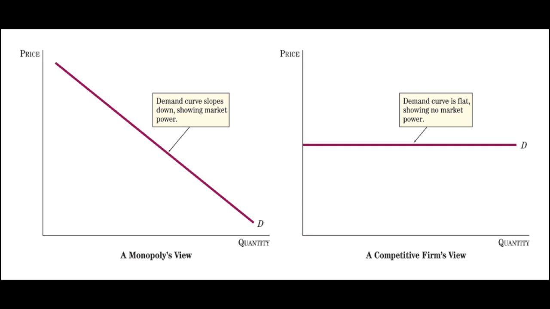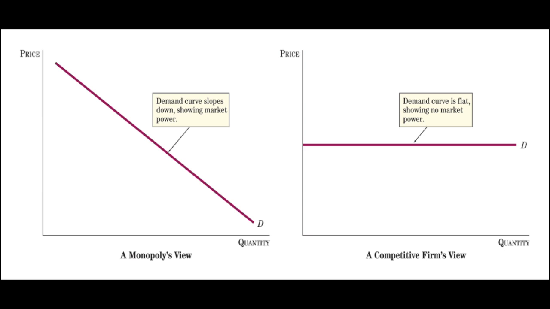This graph illustrates the contrasting market power of a monopoly and a competitive firm. The demand curve faced by a monopoly is downward sloping, showing that a change in quantity will change prices. This is illustrated by the graph on the left. Note that the demand curve of a monopoly is the same as the market demand curve. The demand curve faced by a competitive firm is horizontal, implying that a change in quantity will have no effect on prices. This is illustrated by the graph on the right.